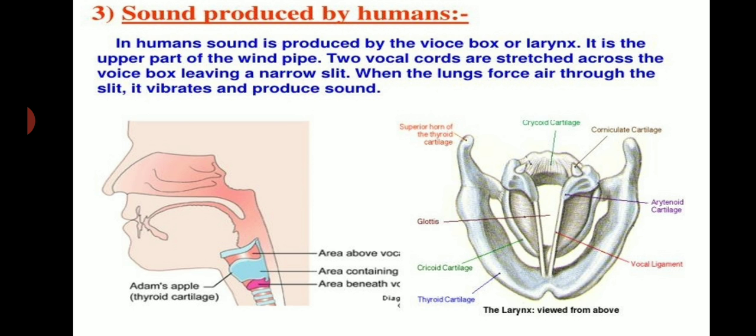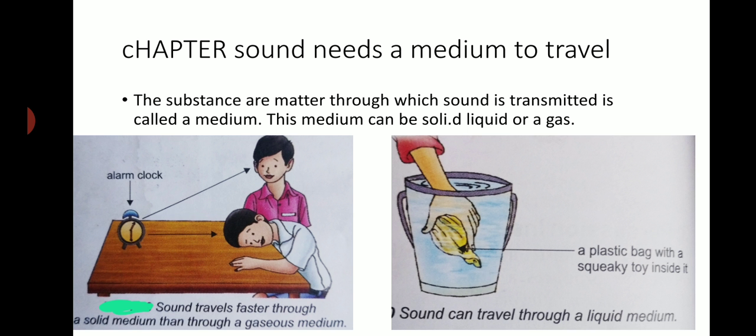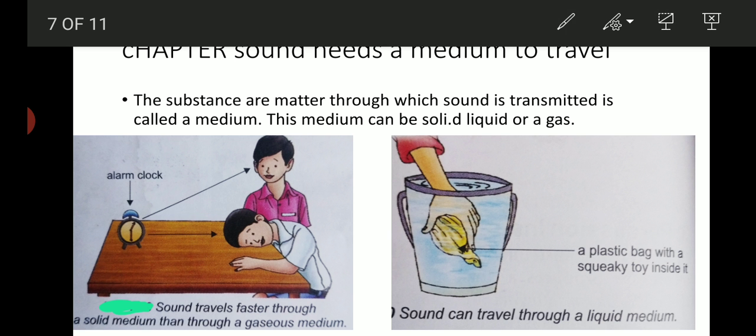Now let's understand it again with the help of an activity. To perform this activity, you need a squeaky toy. Squeaky means a toy that produces sound when pressed. A plastic bag, a thread, a bucket, and some water. Take a squeaky toy and put it inside a plastic bag. Now tie the mouth of the bag with a thread.